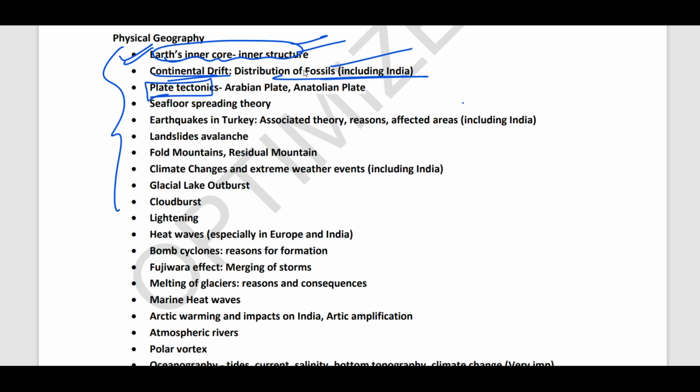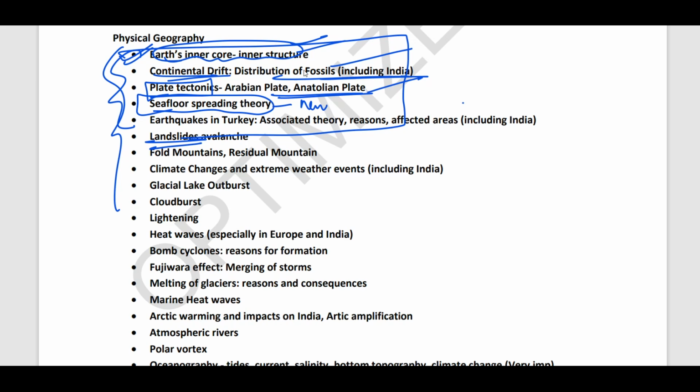Then guys, plate tectonics, because of the Turkey earthquake, this plate tectonics is also very important. And then the sea floor spreading is very important this year. This was also in news. So these are some basic concepts which you need to prepare as far as geomorphology is concerned. You can prepare landslides also. These are also in news.